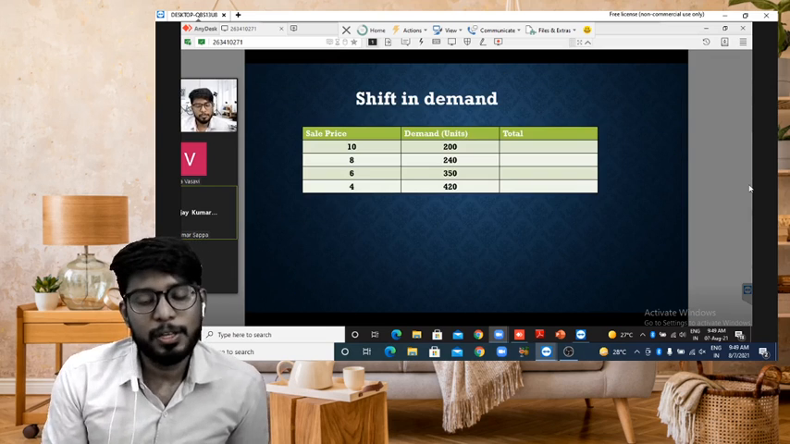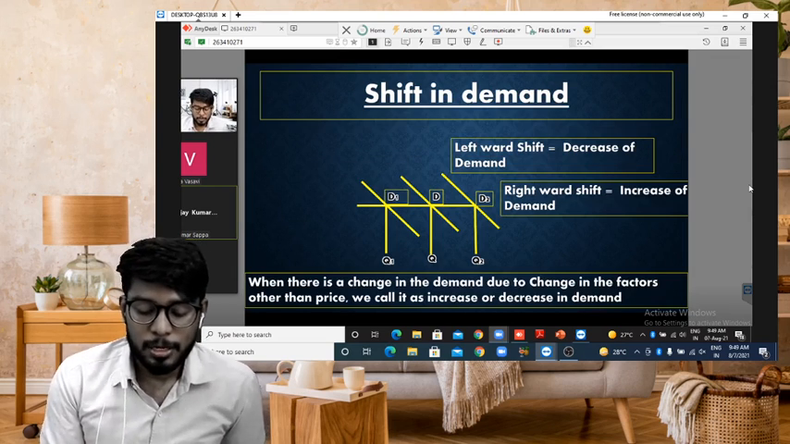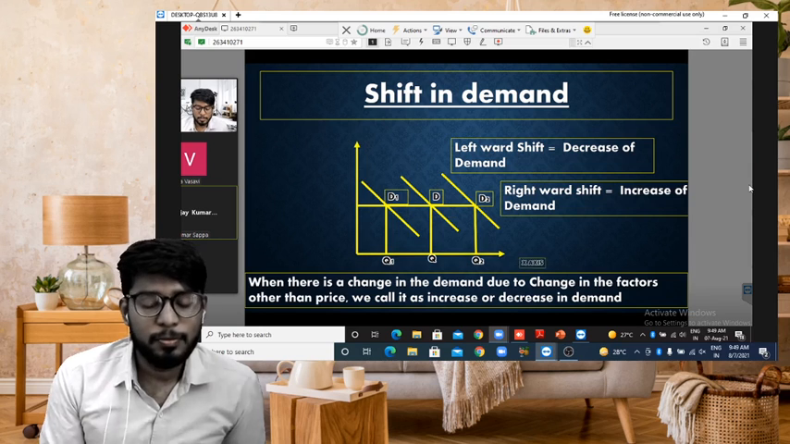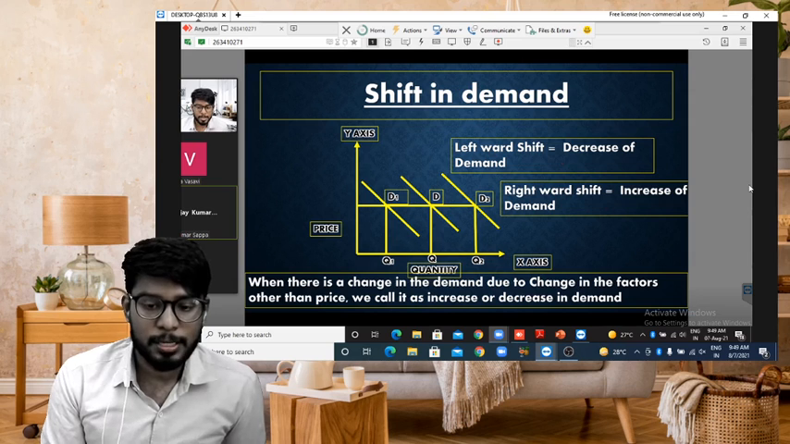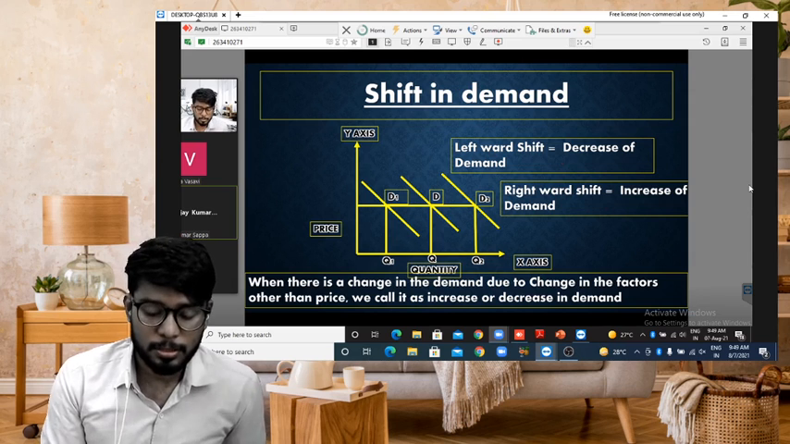Okay. Shift in demand, sir. Actually we have not changed the price, but there is a shift in demand. Rightward shift is an increase in demand, leftward shift is a decrease in demand. So even though I have not changed the prices, it is due to other factors, right?